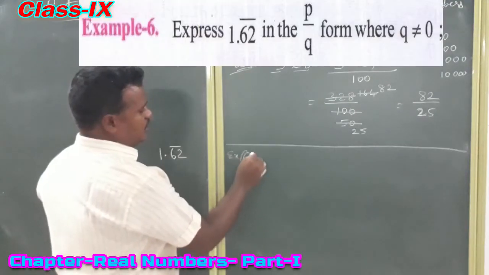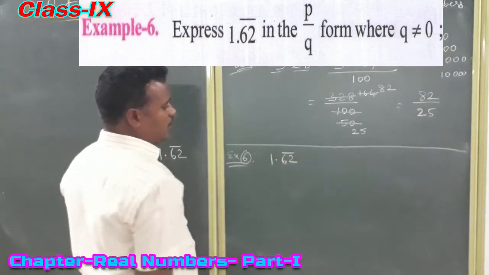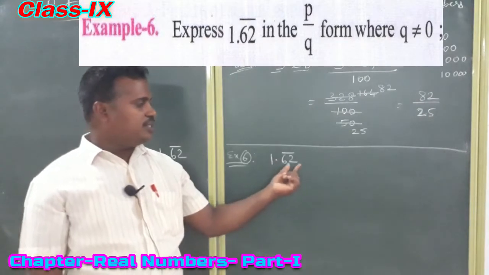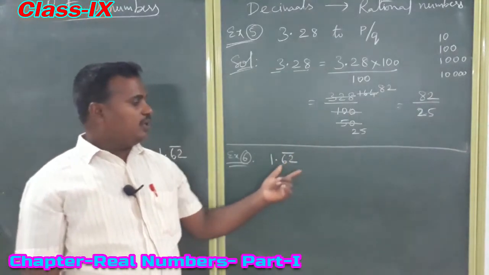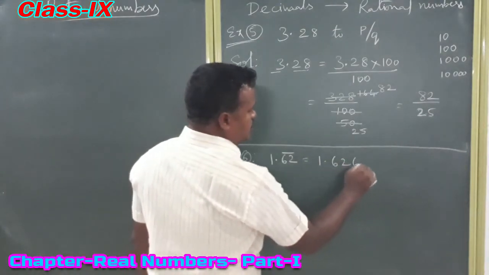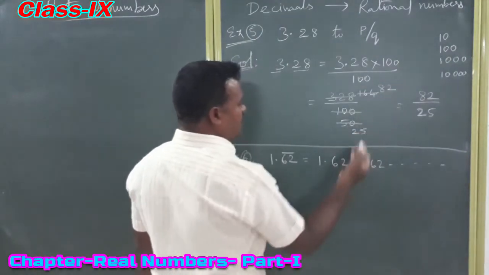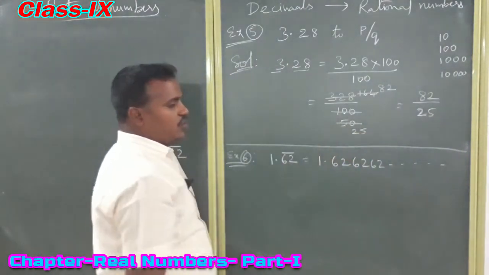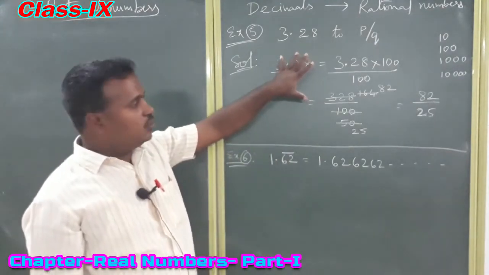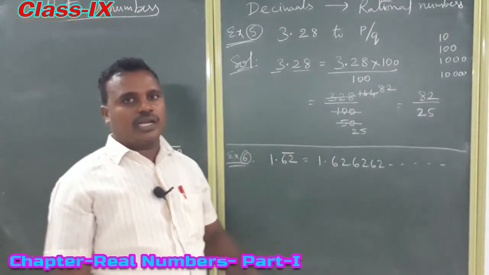Example 6: they gave 1.62 bar. Here this is a non-terminating decimal. It is going on, 62 is going on. The meaning of this is 1.62, 62, 62, it is going on. So with which number can we multiply this? It is going on, so we can't use this method. A terminating decimal we can do in this simple way, but non-terminating means we have to do another way.